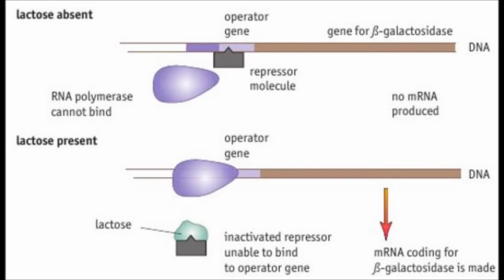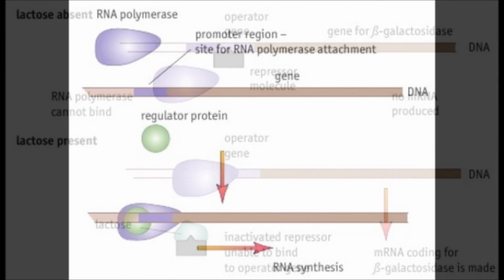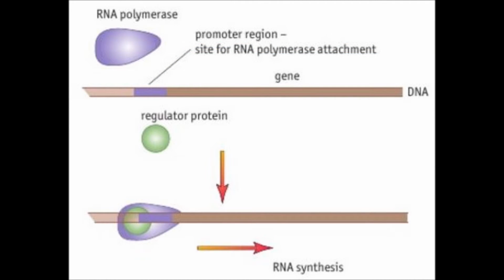If lactose is present, it binds to the repressor molecule so that it is prevented from binding to the DNA, and the beta-galactosidase gene is expressed because RNA polymerase can bind, so transcription of the gene starts. Once the mRNA strand has been made, it is translated to produce the enzyme. The process is similar in eukaryotes.